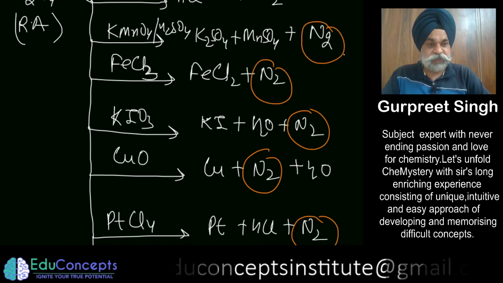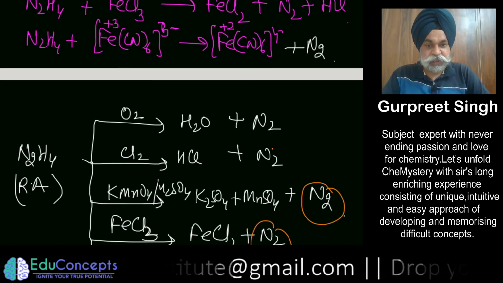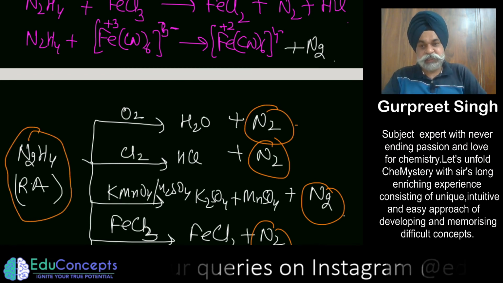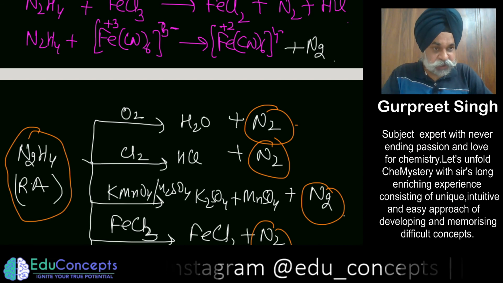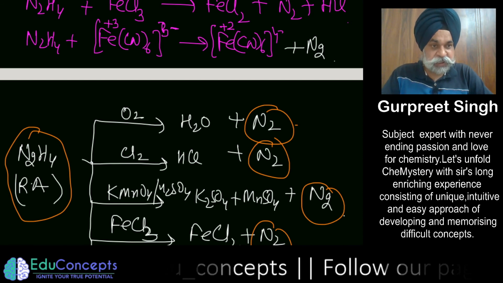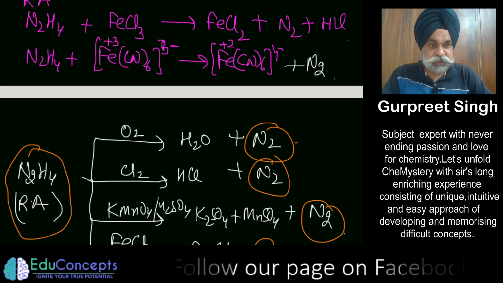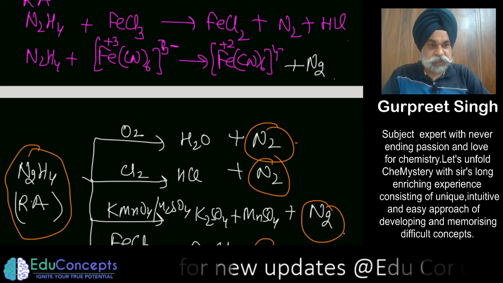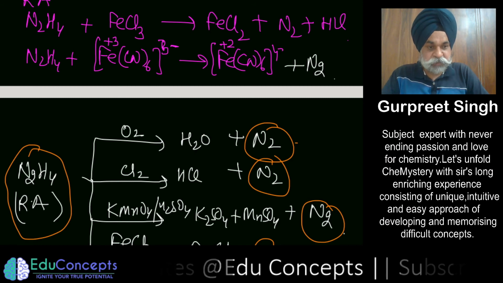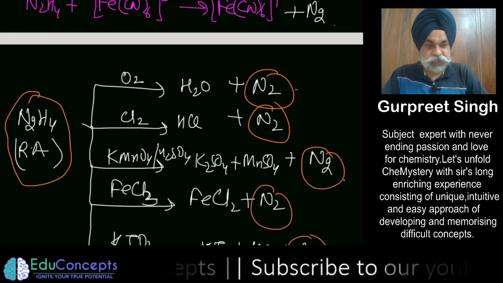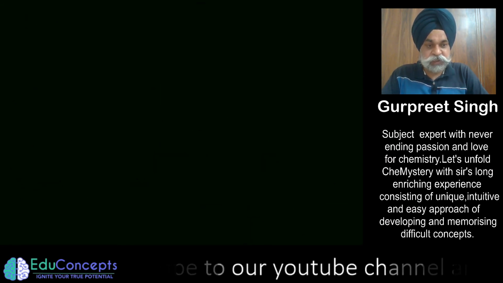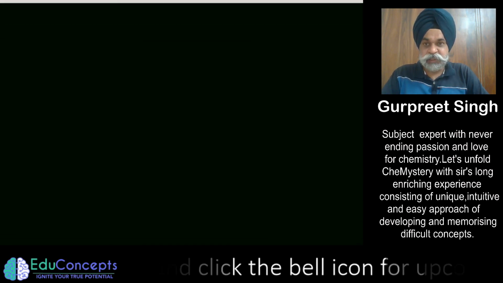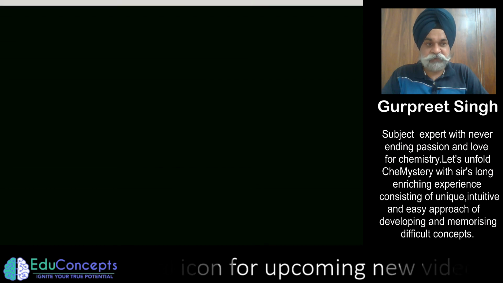So that is very, very interesting to remember, that hydrazine is a reagent of choice for making nitrogen gas during a chemical process because it is a fairly good reducing agent. Now let us move on to the next topic. So this is from hydrazine. This is point number 5.